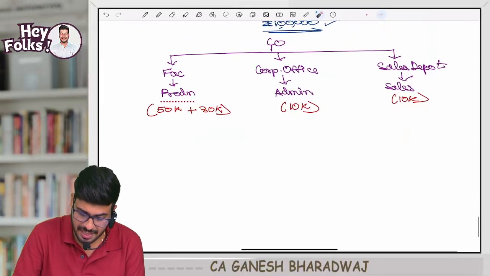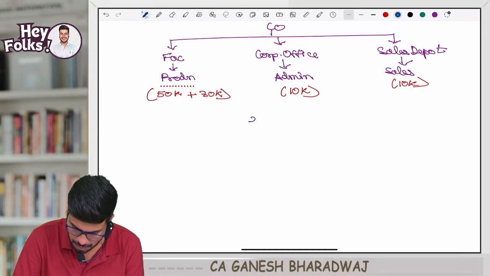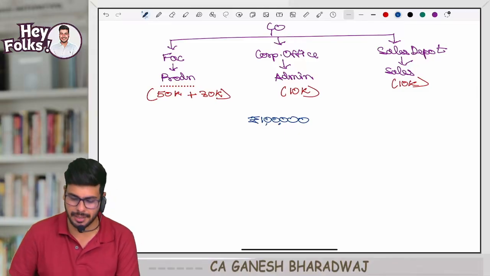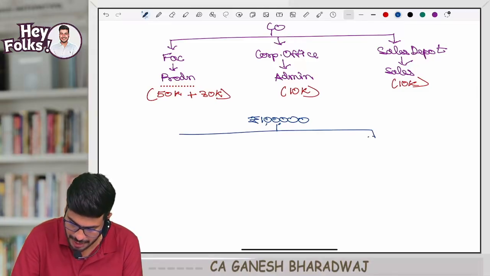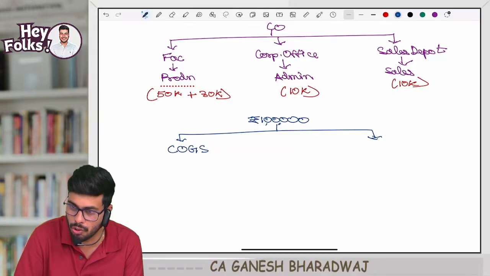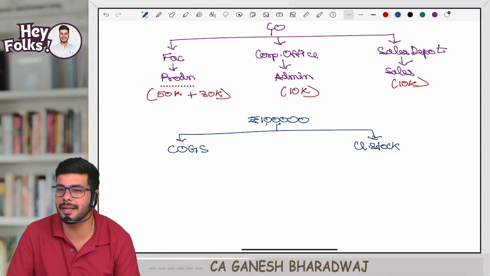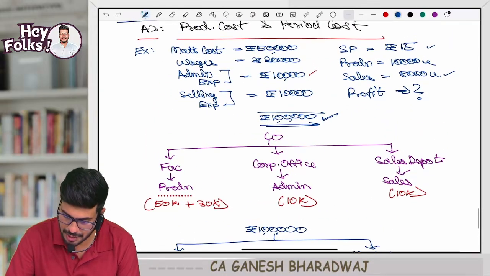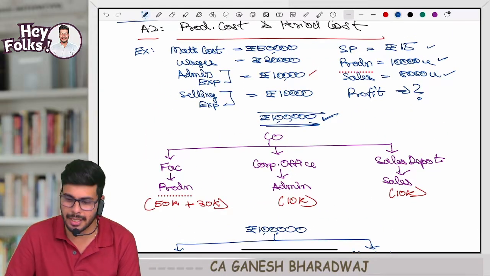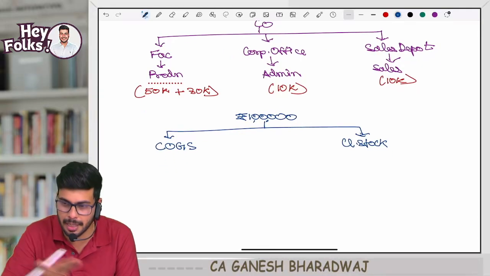So now what is the total cost here? What is the total cost incurred? 1 lakh rupees. Correct? This, I need to segregate into what and what? Cost of goods sold and closing stock, that is nothing but cost of goods unsold. Clear with this? Now this 1 lakh is a cost incurred for how many units? 10,000 units, which means per unit, what is the cost? I need to compute the cost per unit.